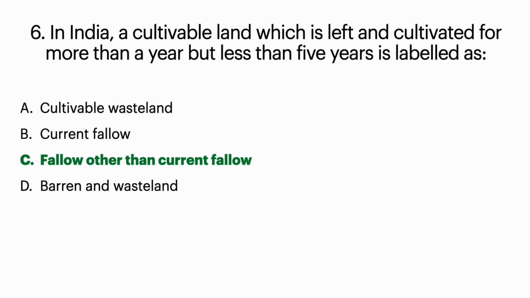And fallow means land which is normally used for farming and left for a season for its recovery of fertility. Next, barren is land that cannot be cultivated at all. Next is wasteland. Wasteland is the unused area of land that has become barren or overgrown. Option C will be the correct answer.